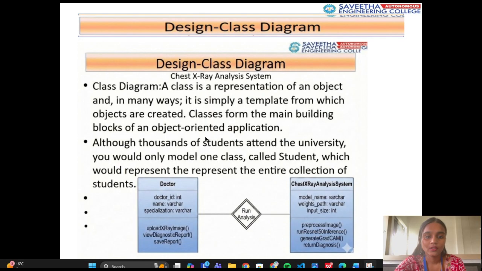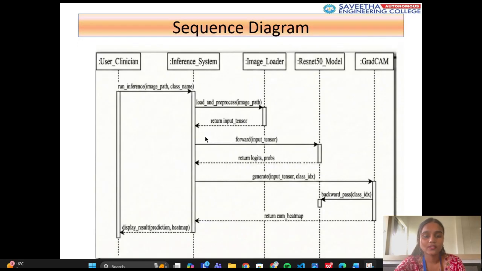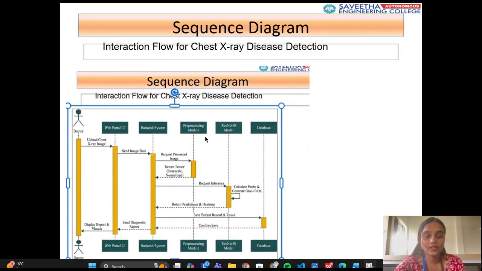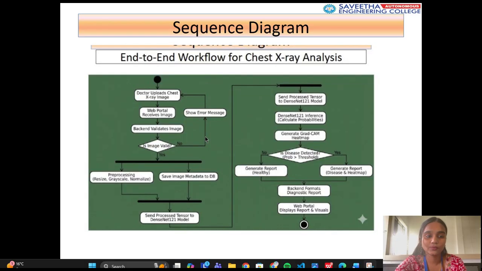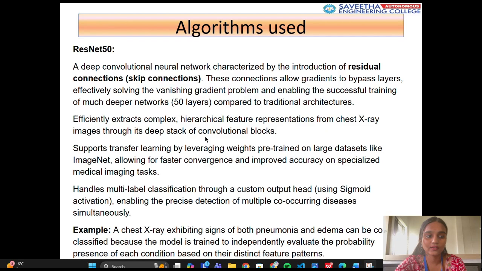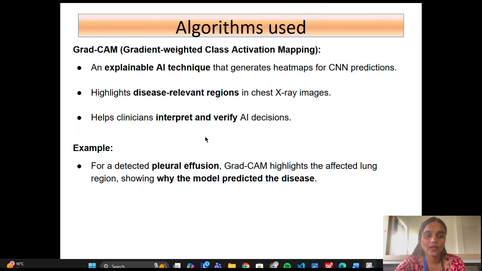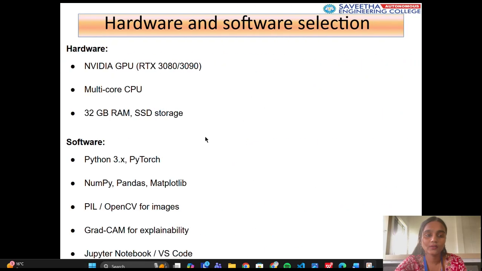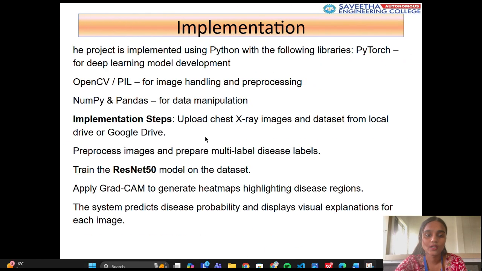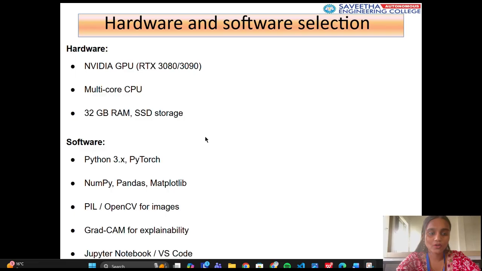Algorithms used. We used algorithms such as ResNet 50. ResNet 50 is a deep convolutional neural network with 50 layers and residual connections. Key advantages: prevents the vanishing gradient problem, learns deep hierarchical features, supports transfer learning, and enables detection of multiple diseases simultaneously. This makes it suitable for complex image analysis.